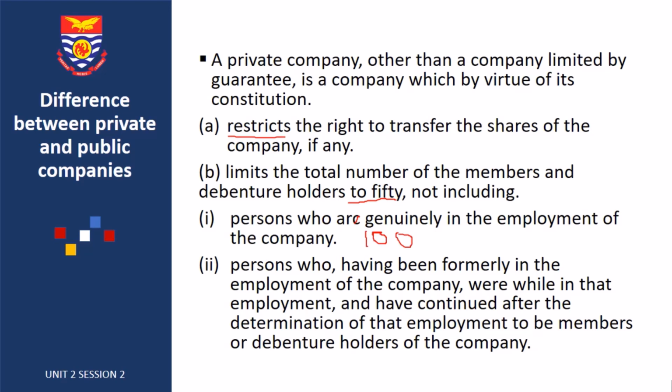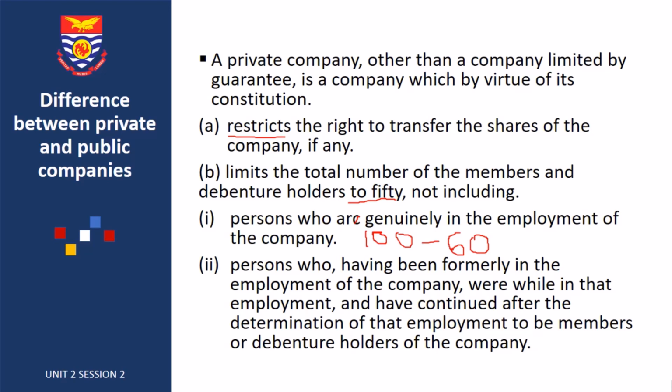However, out of this 100, 60 of them are members and shareholders who are still employees of the company or were once employees of the company when they bought shares or gave the debenture.